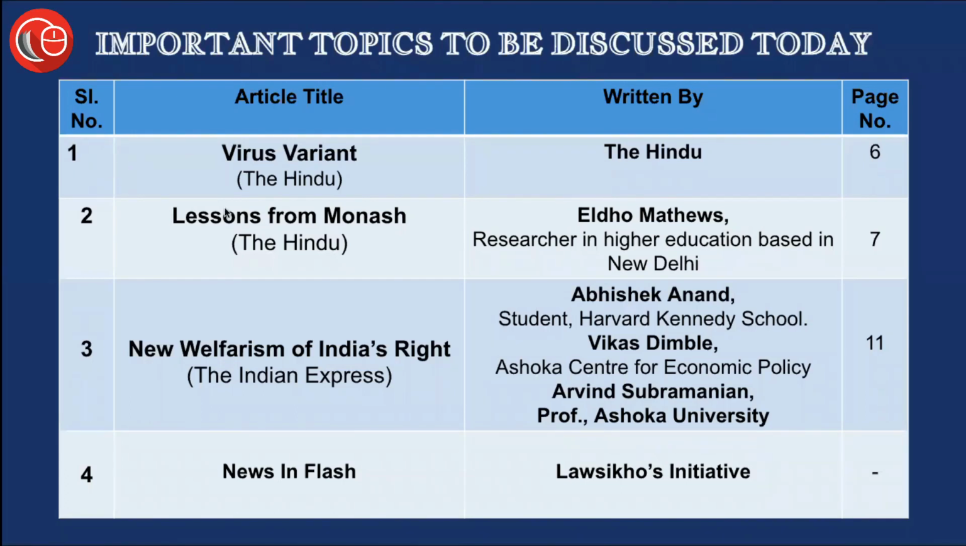The first article is from The Hindu, which is titled Virus Variant. This talks about the new variant of the COVID virus, which has been noticed and found in the United Kingdom. It is believed to be many times stronger and more easily transmissible as compared to the earlier version that we have. So we'll be discussing it.